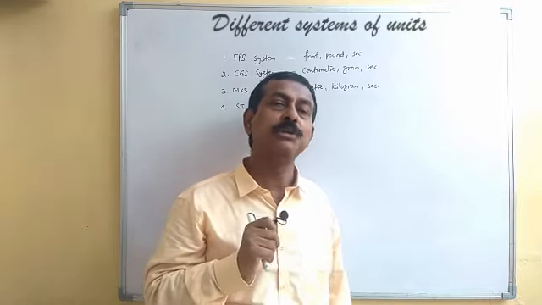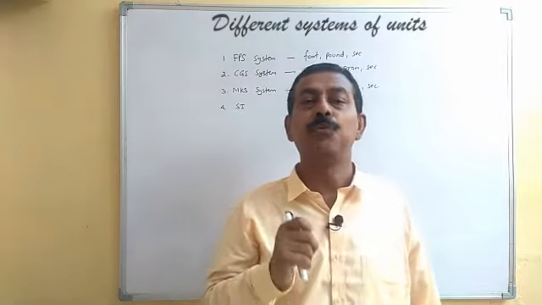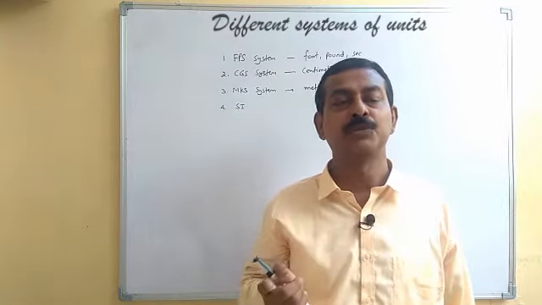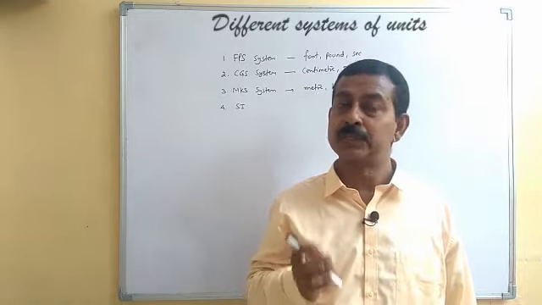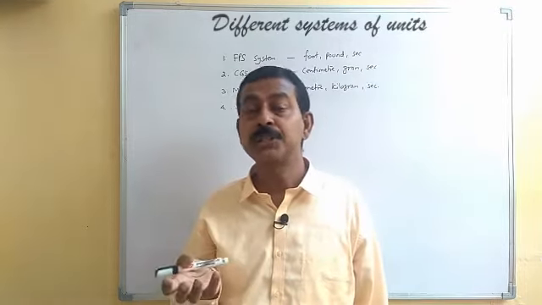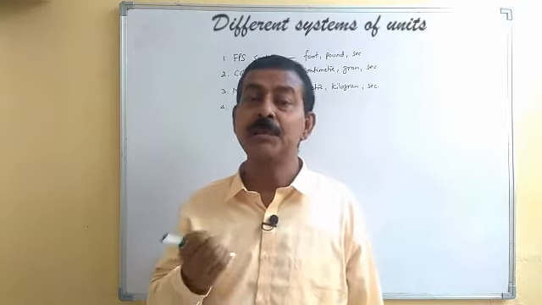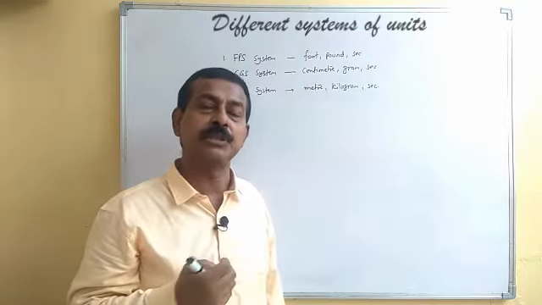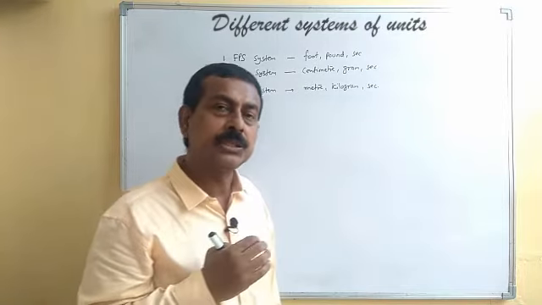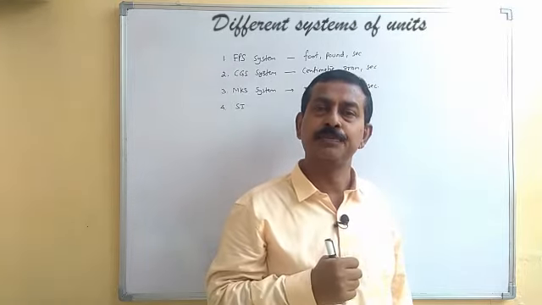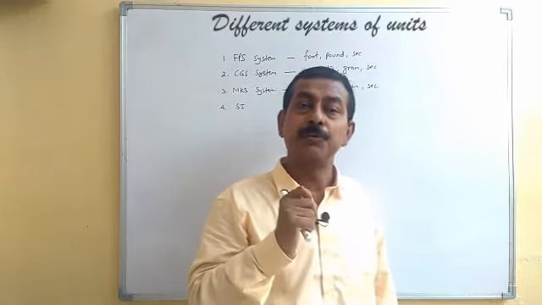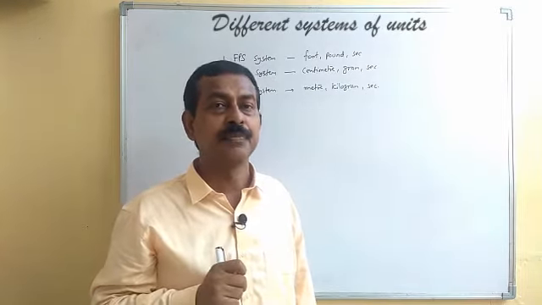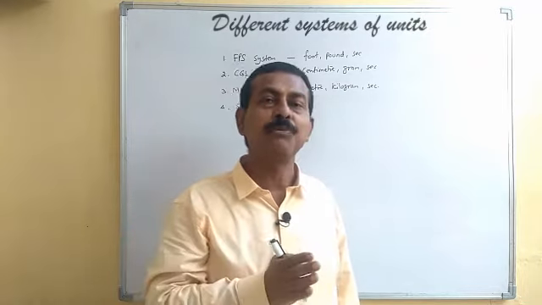Another problem with the MKS system was that for many physical quantities there was more than one unit. There were many physical quantities for which there were no units, but at the same time there were many for which there was more than one unit. For energy the unit is joule, but for heat it was given the unit calorie, although heat is a form of energy.